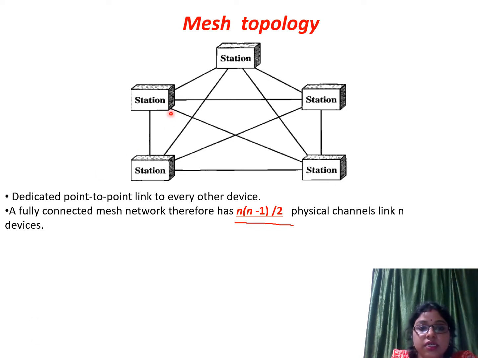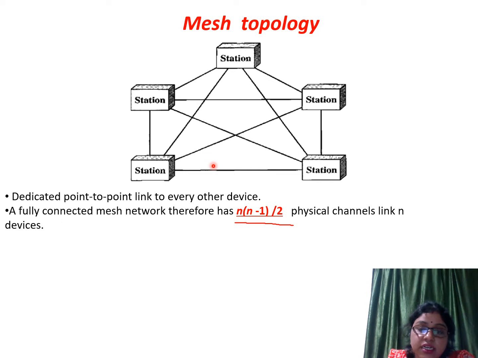As you can see here, let's say this is one device. If this device wants to send data to this device, then it will use this dedicated point-to-point path to this device for sending the data. And simultaneously, if this device wants to send data to this device and this device, then accordingly it will send the data by their dedicated point-to-point paths.